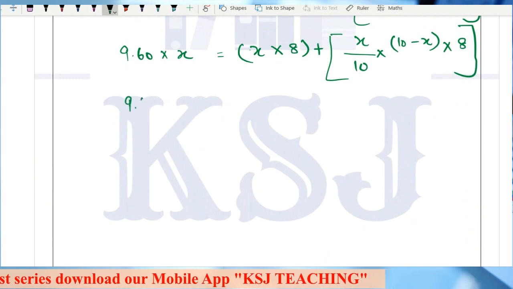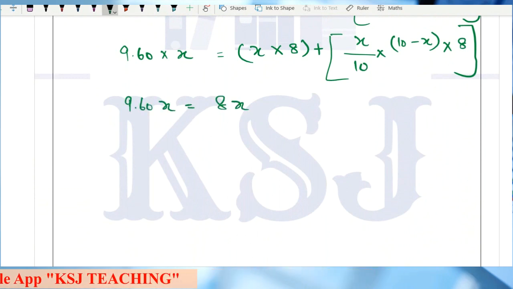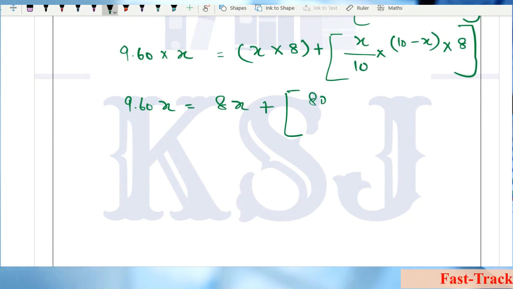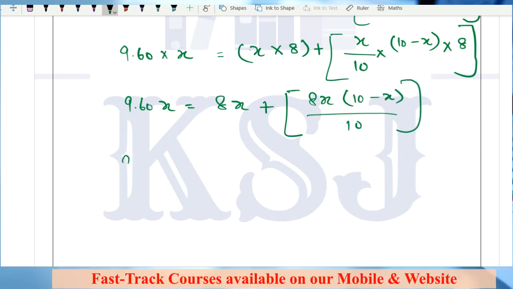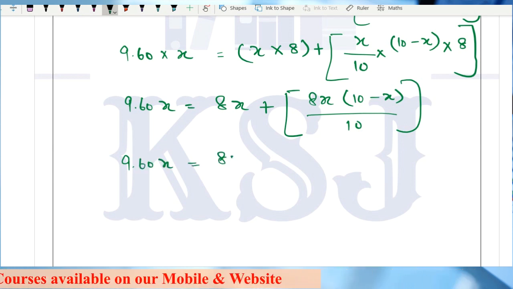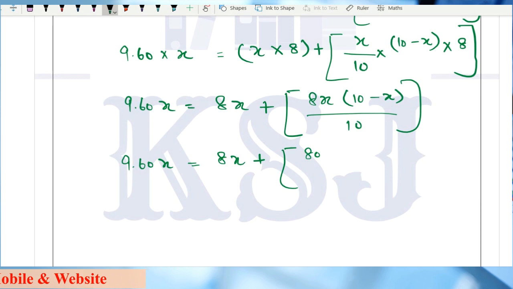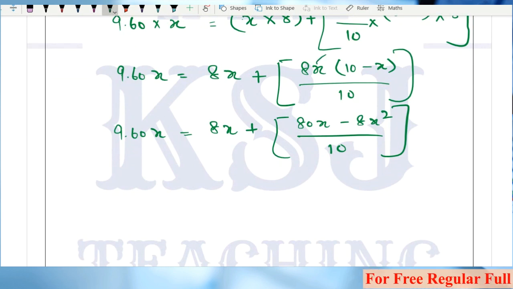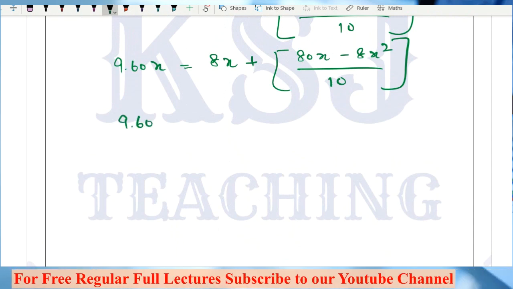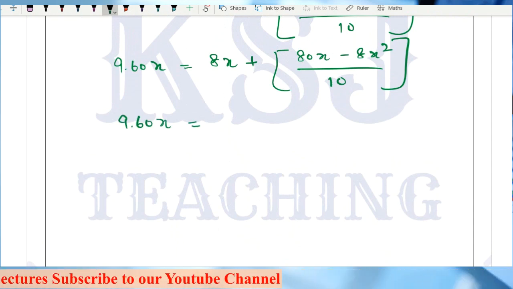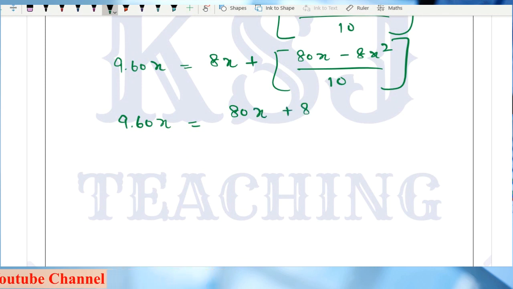So let's solve this equation. 9.60X equals 8X plus 8X multiplied by 10 minus X divided by 10, which is 8X plus (80X minus 8X square) divided by 10. I've multiplied this 8X with this. Simple mathematics. Now I'll take the LCM, so 80X plus 80X minus 8X square, divided by 10.